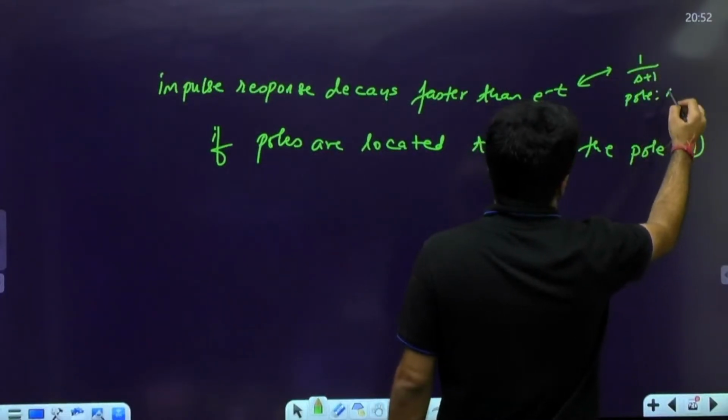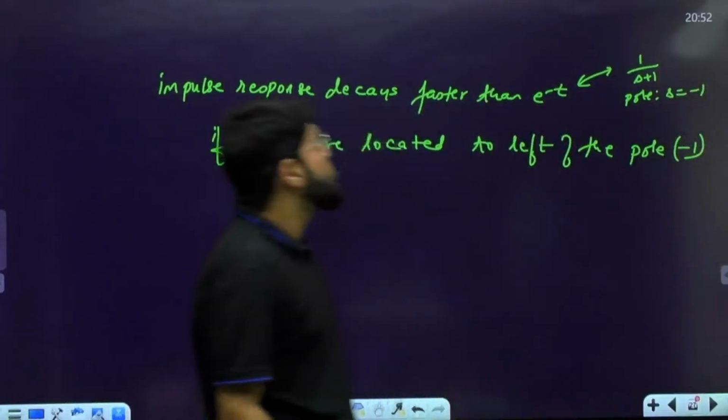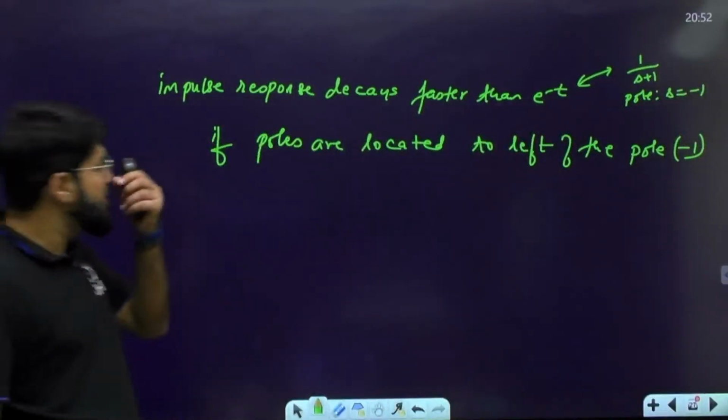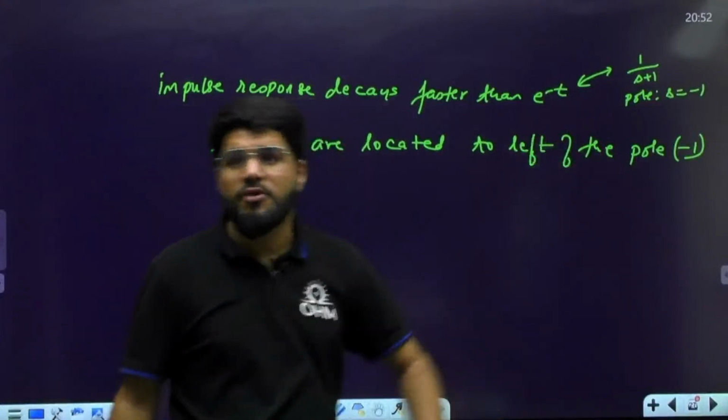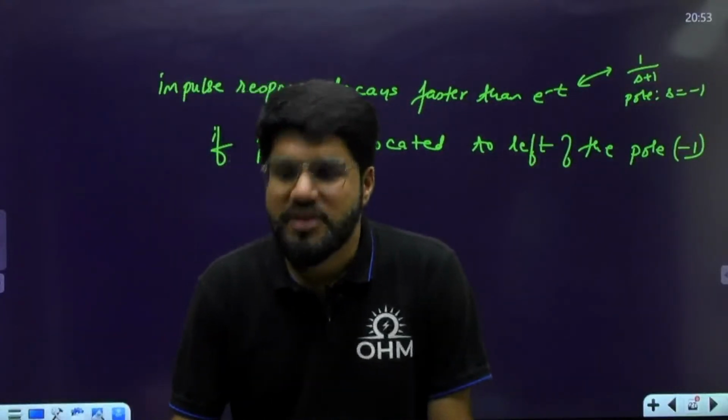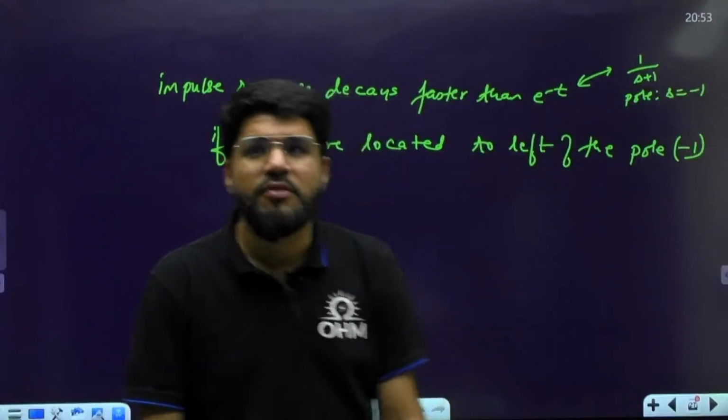So what is the pole? S equal to minus 1. The response will decay faster than e power minus t if poles are located to the left of this particular pole.